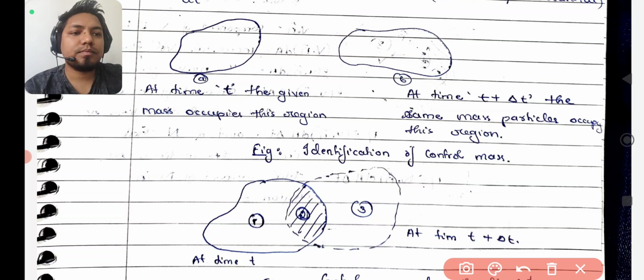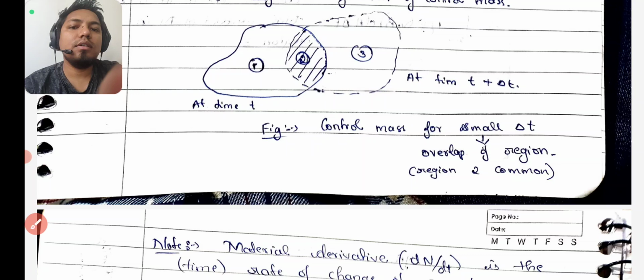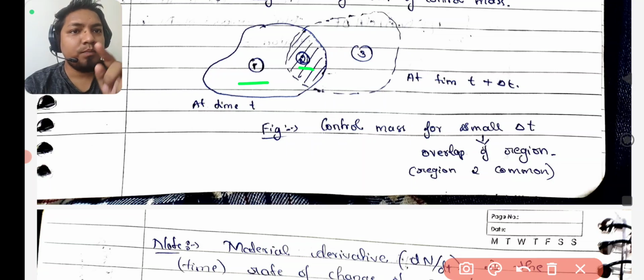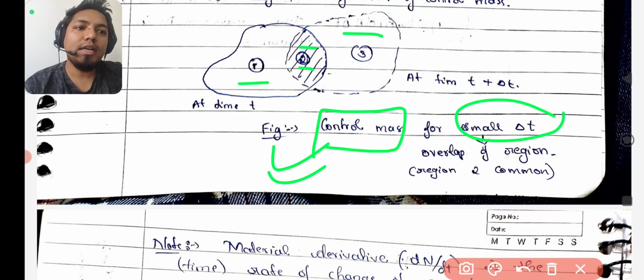Zone A we can divide into part 1 and part 2. In the same way, zone B we can divide into part 2 and part 3. So you can see part 2 is common for both zone A and zone B. You understand the physical meaning. So this figure shows the control mass for a small time del t, overlapping in region 2.